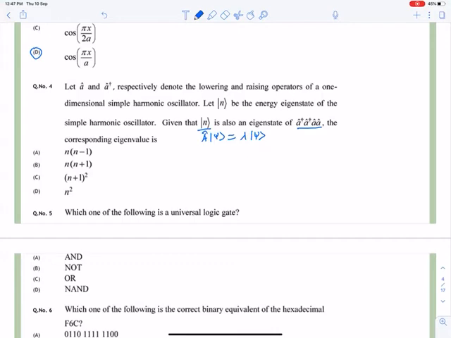When the lowering operator acts on a state n, it gives eigenvalue under root n and lowers the state n to n minus 1. When the raising operator acts on n, the eigenvalue is under root n plus 1, and the eigenstate is one state up, n plus 1.